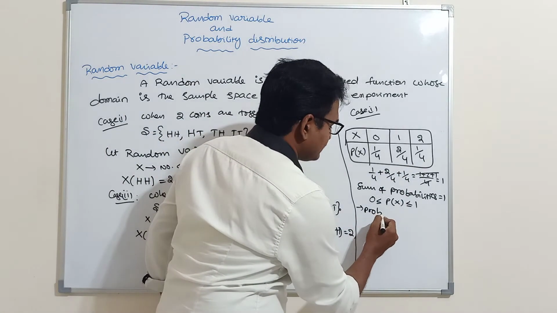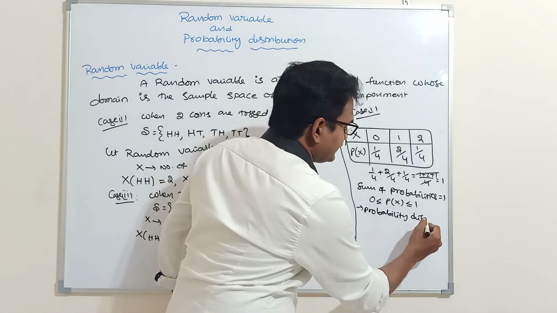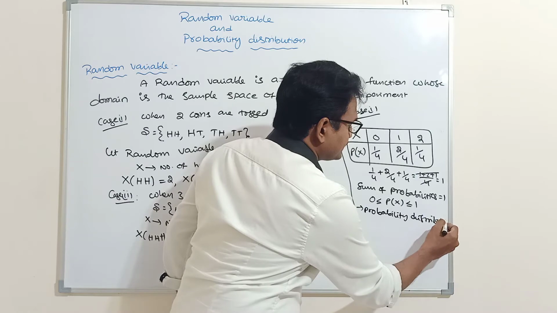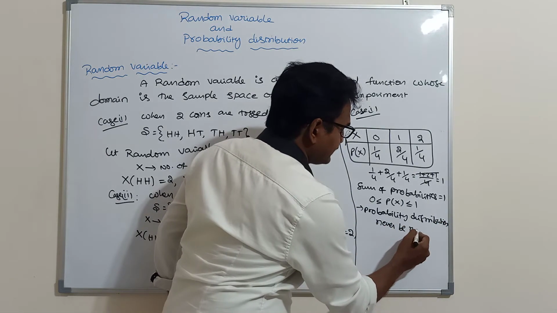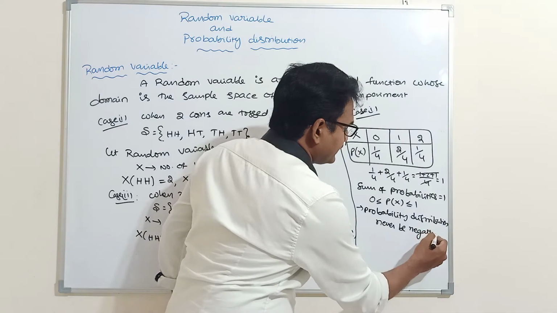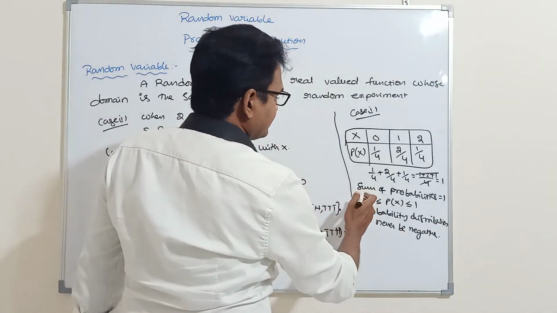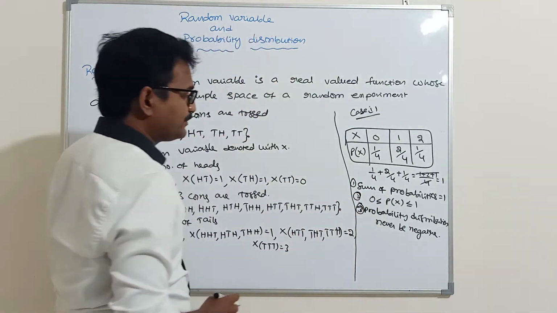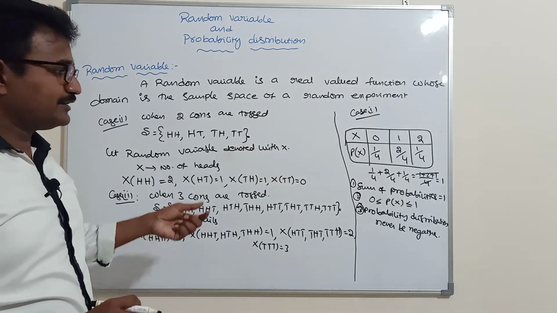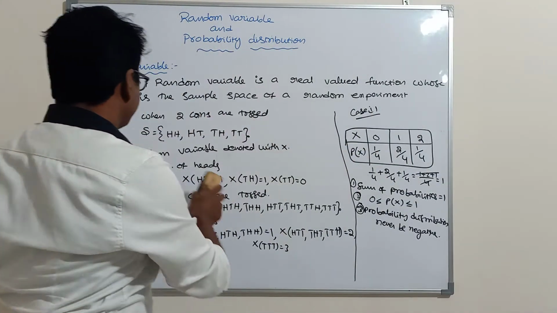Probability distribution can never be negative. Next, the sum of probabilities is 1, and this is 0.1, this is 0.2, and this is 0.3. These 3 points are very important to solve every random variable and probability distribution problem.